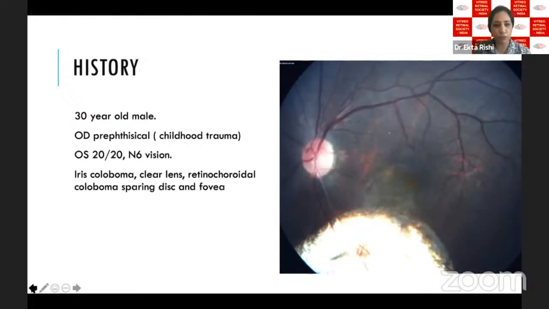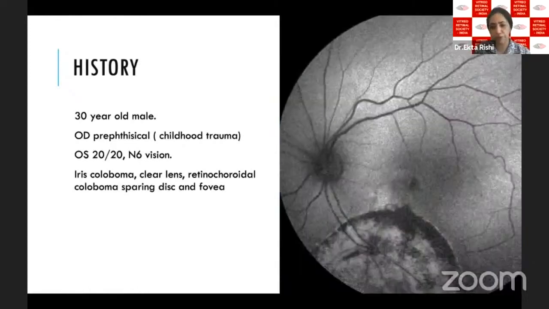The vision was 20/20. There was an iris coloboma. There was a retinochoroidal coloboma, which was sparing the disc and the fovea. But there was this grayish area of suspicious neovascular membrane at the edge of the coloboma, which was also evident in the red-free film. So a swept source OCT was done, which obviously showed a neovascular membrane.